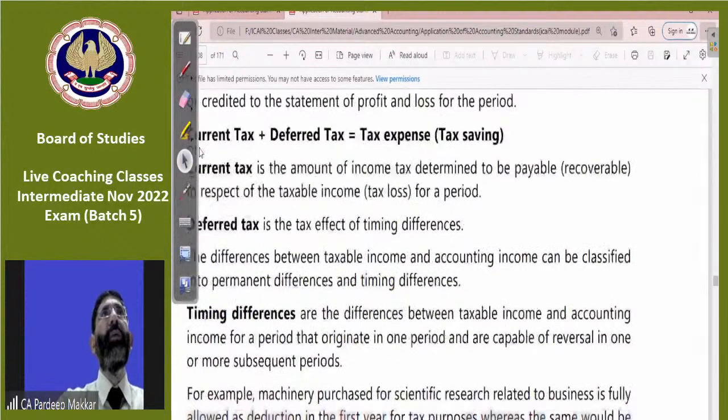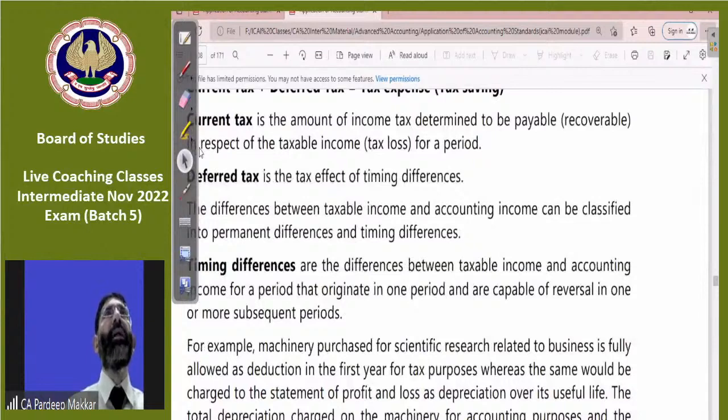What is timing difference? This is the difference between taxable and the accounting income for a period that originated in one period and a capital reversal in next period.